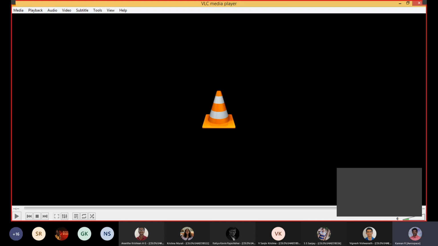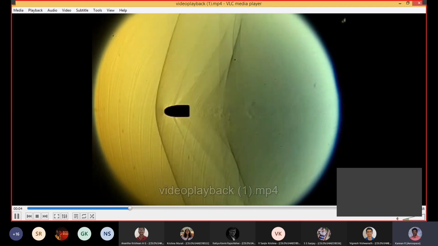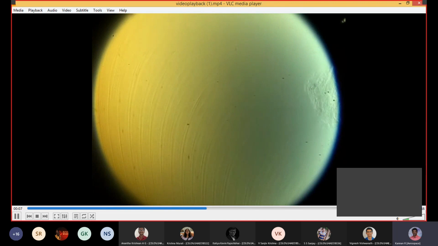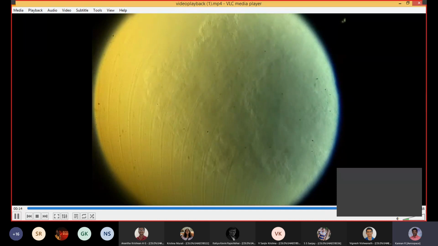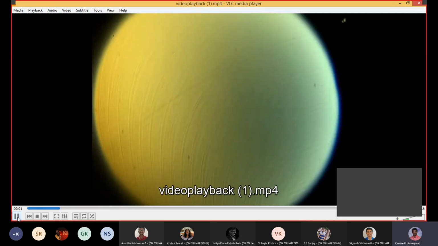Already yesterday we saw smoke flow visualization, and these show the turbulence. So basically this is a Schlieren visualization.